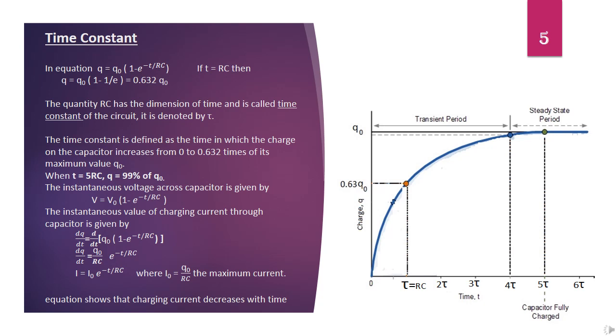e power minus t by RC because I equals dq by dt. On differentiating, we get dq by dt equals Q naught by RC into e power minus t by RC, where Q naught by RC equals I naught, the maximum current. Therefore, I equals I naught into e power minus t by RC. This equation shows that current decreases exponentially during charging.